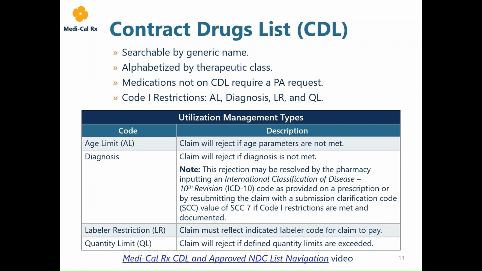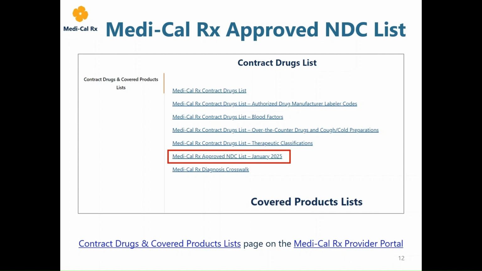Drugs and products found on the CDL are also subject to utilization management type Code 1 restrictions, such as those listed on the slide. Additionally, covered products may have quantity limits not listed on the CDL that are reflective of sound clinical practices and FDA-approved dosing. Pharmacy providers and prescribers can proactively review the Medi-Cal Rx approved NDC list for information regarding drugs and products eligible for coverage under Medi-Cal Rx as a pharmacy benefit.